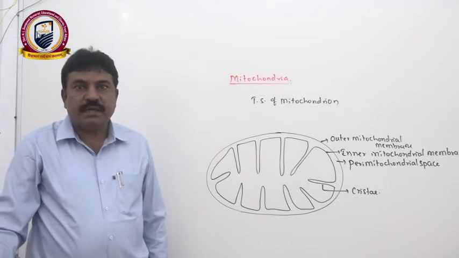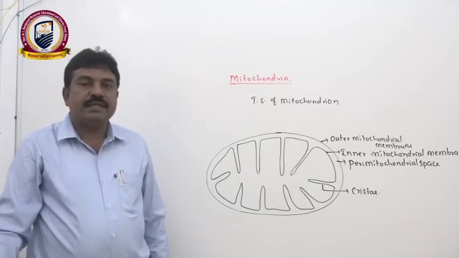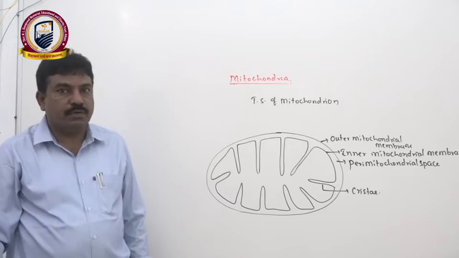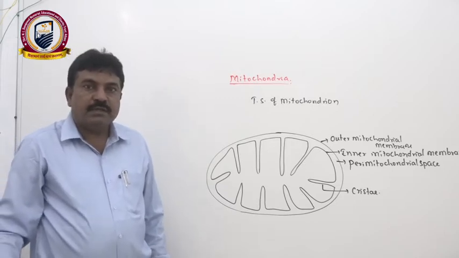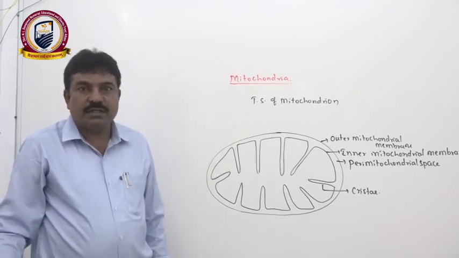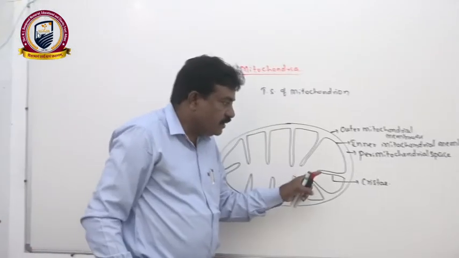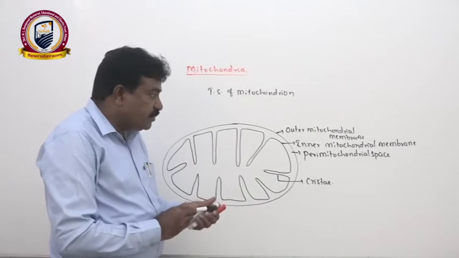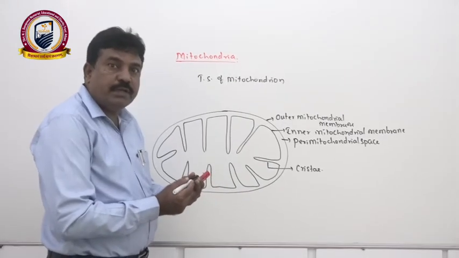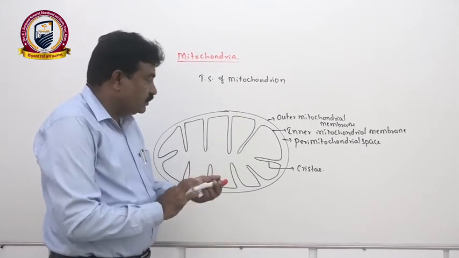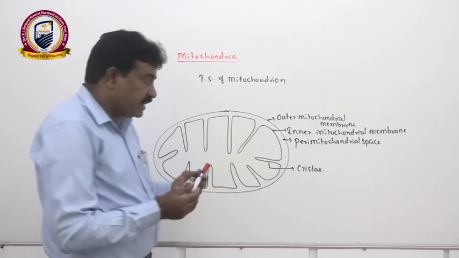Second, Krebs cycle or citric acid cycle, which takes place in the matrix of the mitochondria. The last step, the electron transport system, we call terminal oxidation. It takes place in the inner mitochondrial membrane. That special inner mitochondrial membrane shows inward projections, and those projections we call cristae.